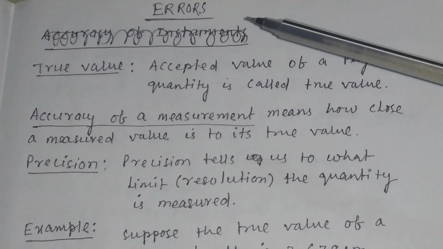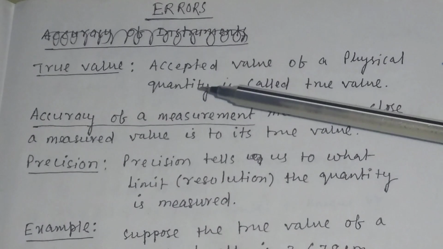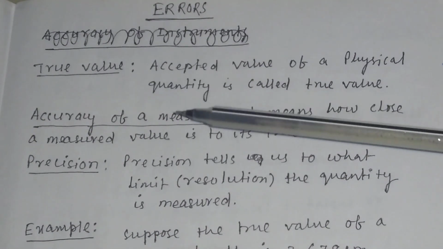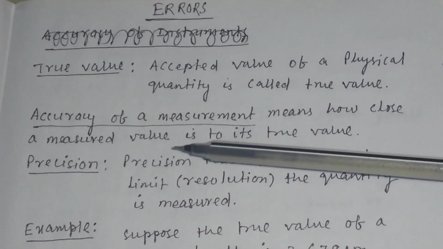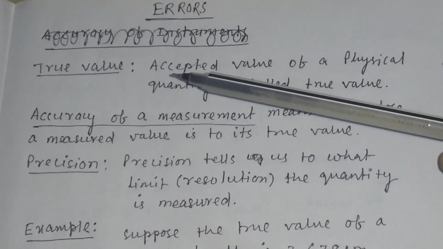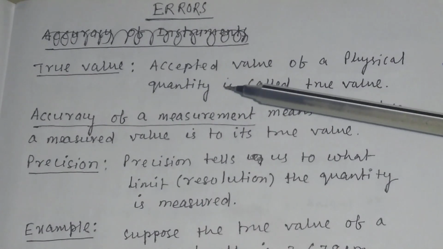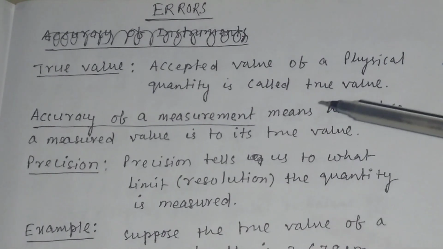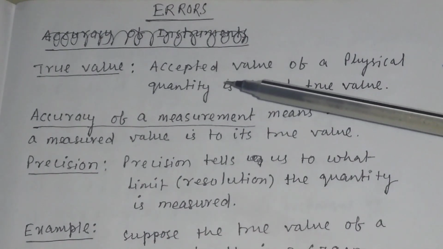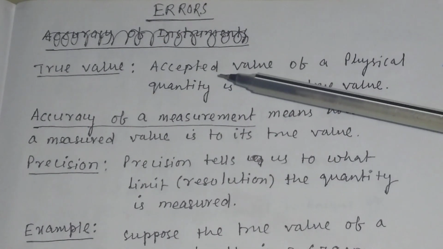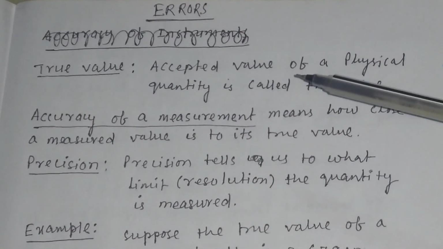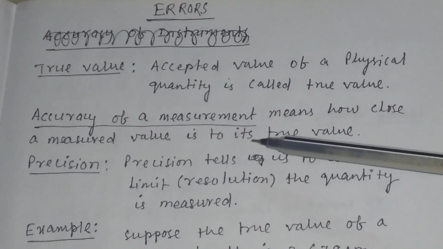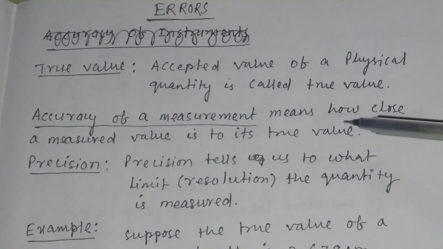Errors. To know about error, we have to first define certain quantities like true value, accuracy of a measurement, and precision. What is true value? The accepted value of a physical quantity is called true value. We will discuss later how you can find out the true value of a physical quantity. Accuracy of a measurement means how close a measured value is to its true value.